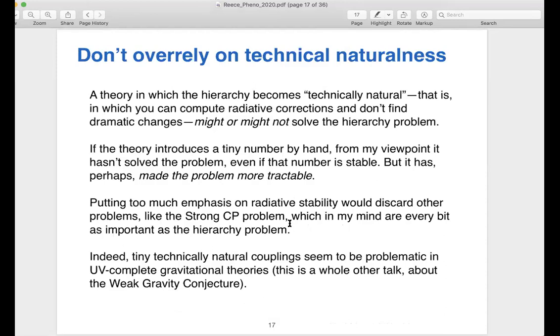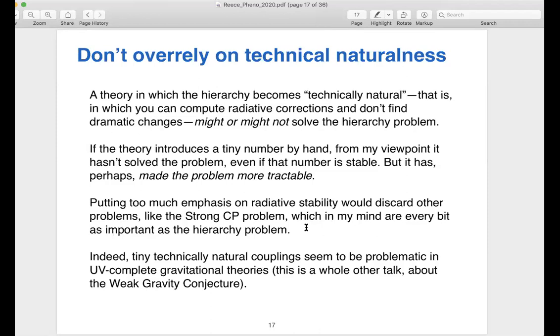Final comment about the hierarchy problem. I think we shouldn't over-rely on the notion of technical naturalness. As I said, I worry about things like the strong CP problem. In my mind, that's a problem that's as important as the hierarchy problem. It's probably an important clue to physics in our universe and maybe to the nature of dark matter. But it's not a power divergence in the same way. But it is the same kind of problem: there's a very small number and I want to know where it came from.